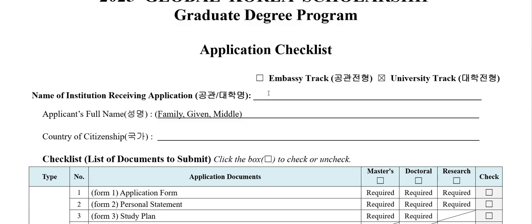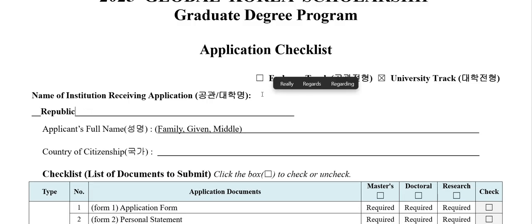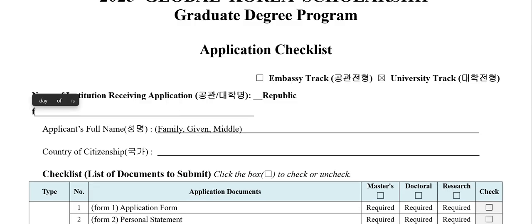Even some of the previous scholars said if you leave it, it's fine, but I would suggest don't leave it blank. Just type here whatever it is. If you're applying for embassy, just type Republic of Korea Embassy, or just the university name you are going to apply for.